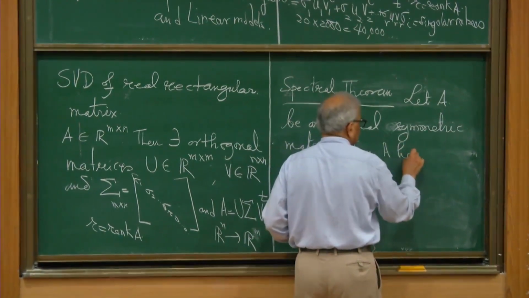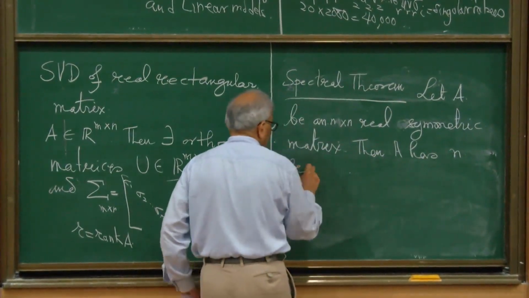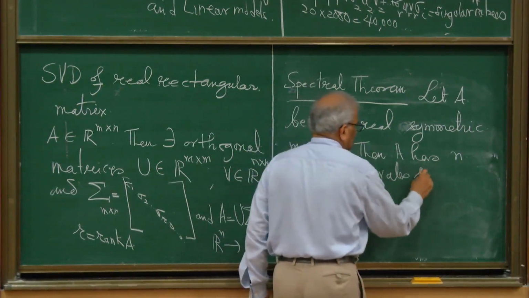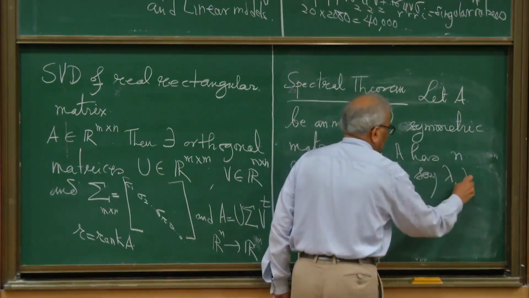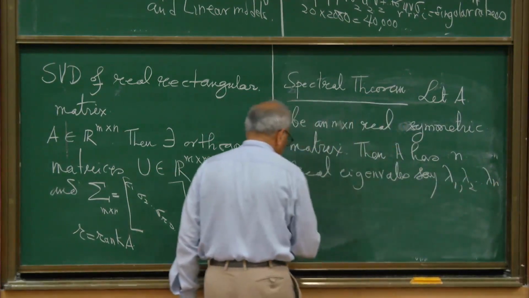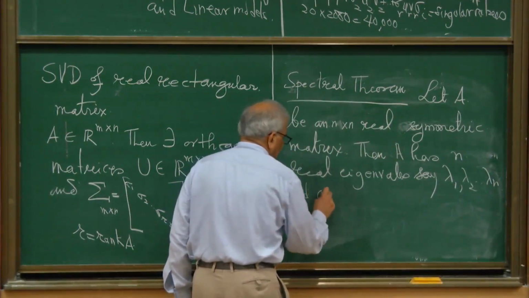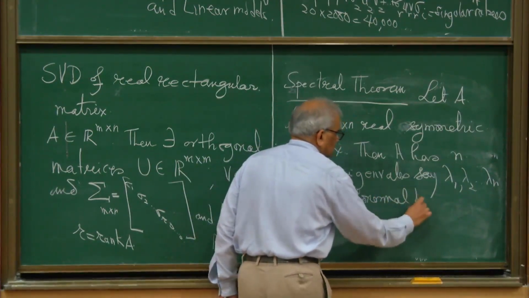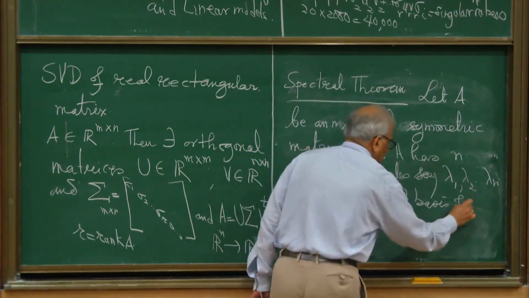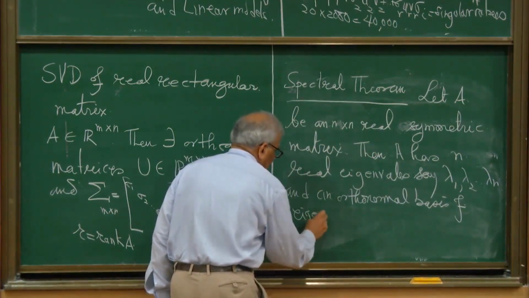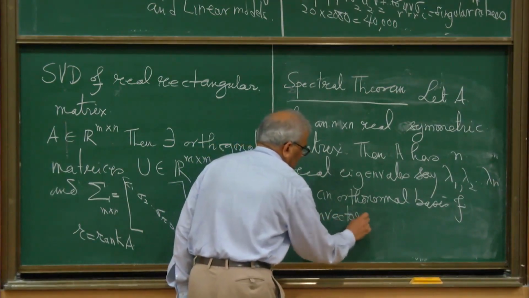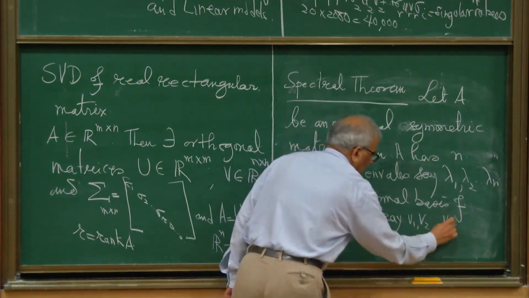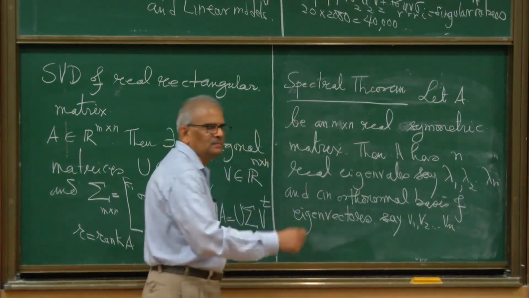then A has n real eigenvalues, say lambda 1, lambda 2, lambda n, and an orthonormal basis of eigenvectors, say V1, V2, Vn, and they are corresponding to lambda 1, lambda 2, lambda n.